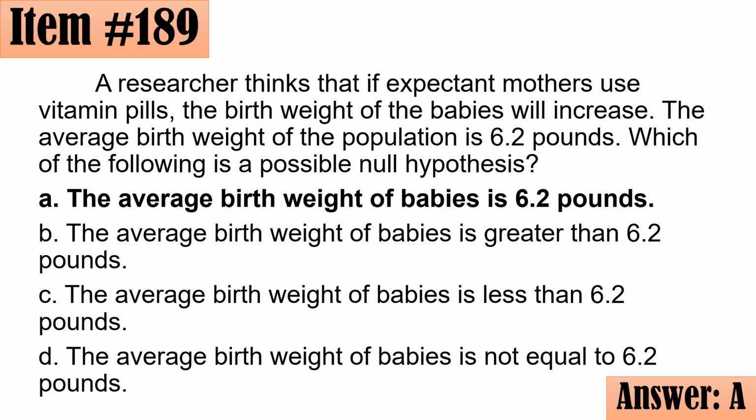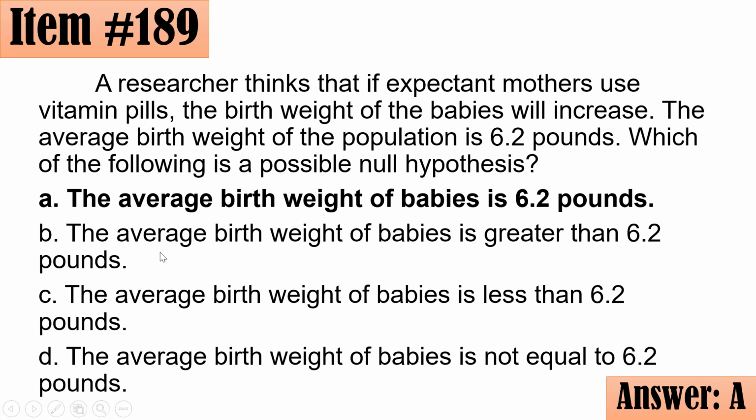Okay, letter A po. Yung letter B naman could be an alternative hypothesis, kasi sabi dito, will increase eh. Yung alternative hypothesis ko dito ay letter B. The average birth weight of the babies will increase, is greater than 6.2 pounds.